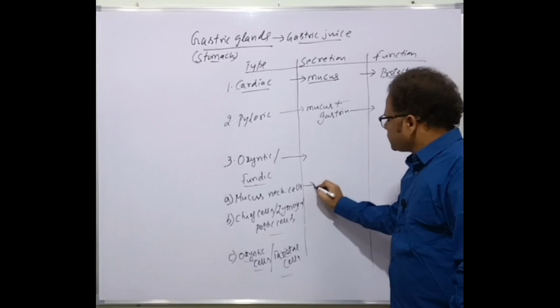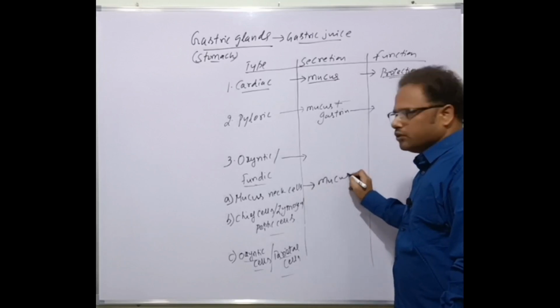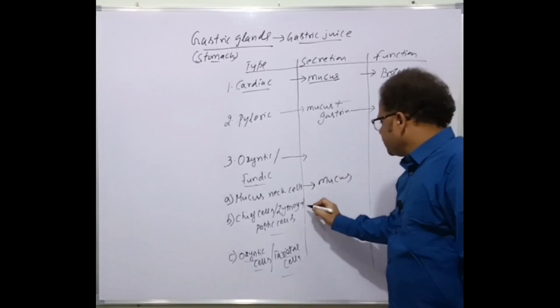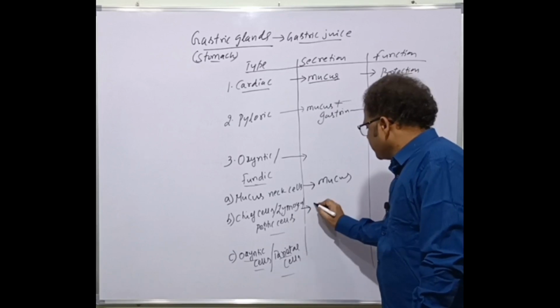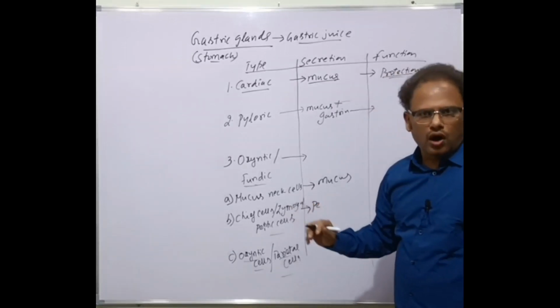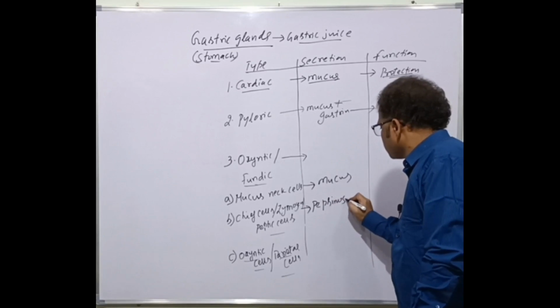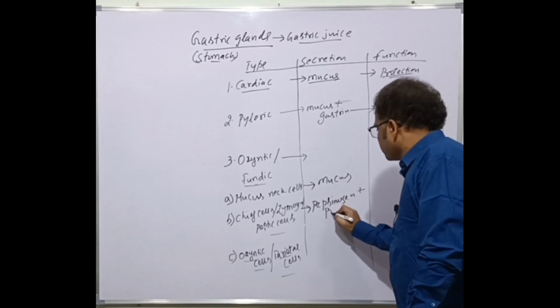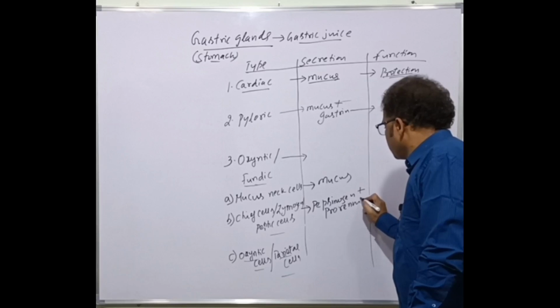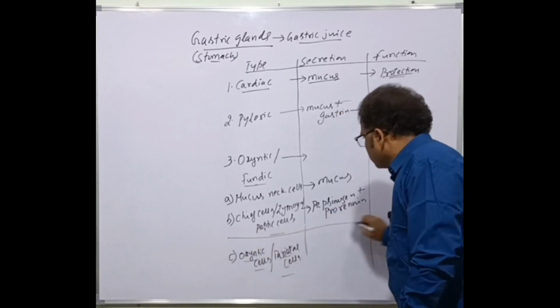Mucous neck cells, as the name indicates, secrete the mucus, whereas the chief cells or peptic cells secrete enzymes in the inactive form called pepsinogen and prorenin.